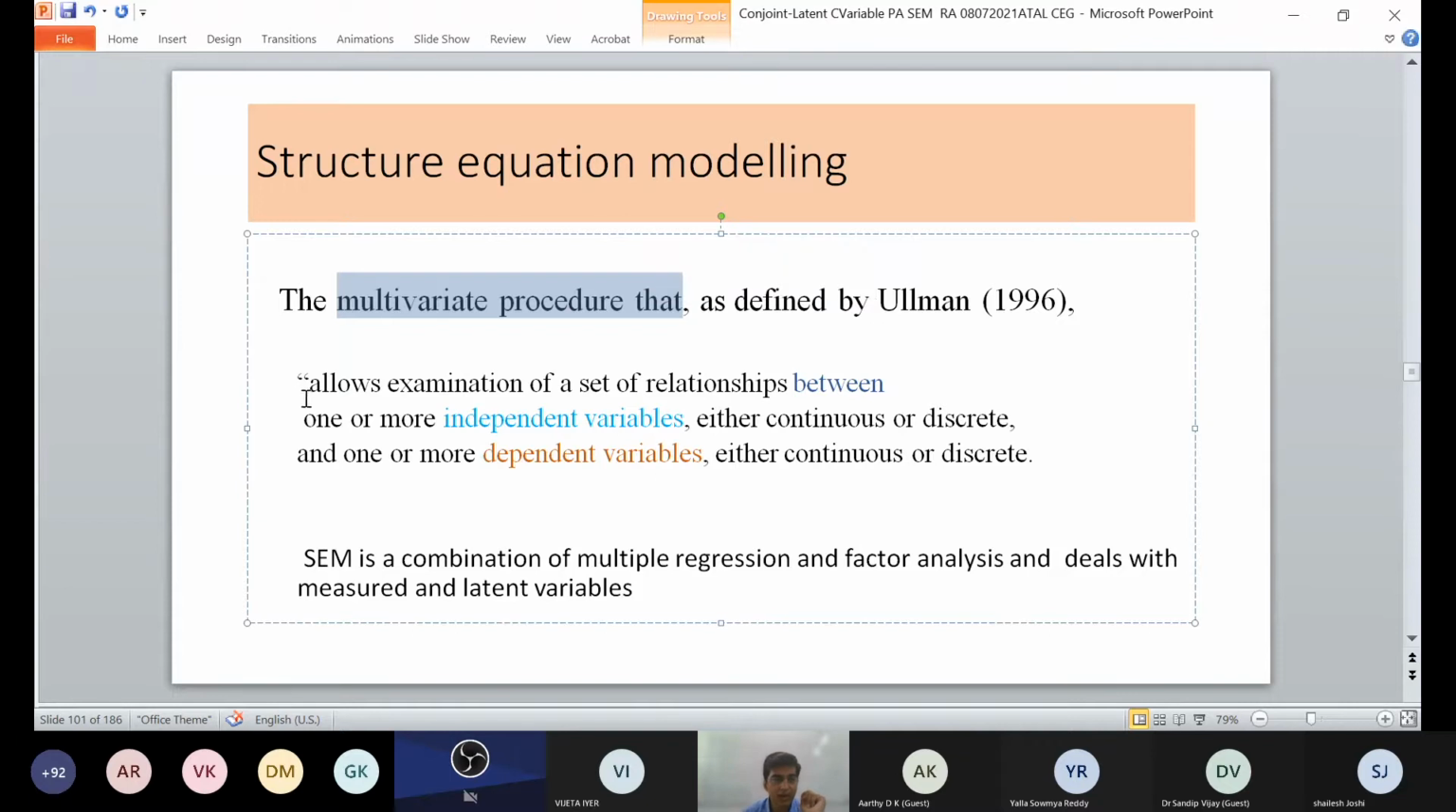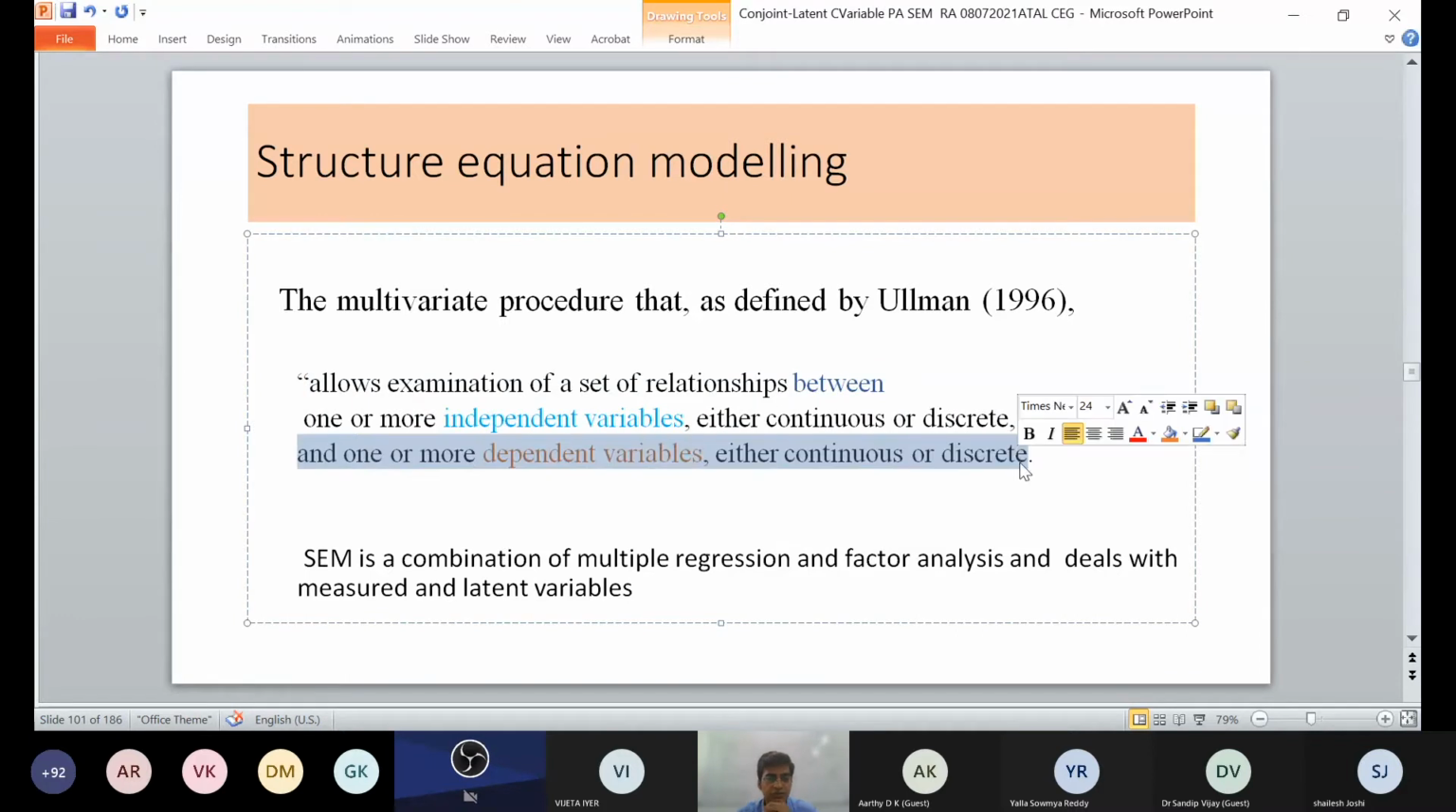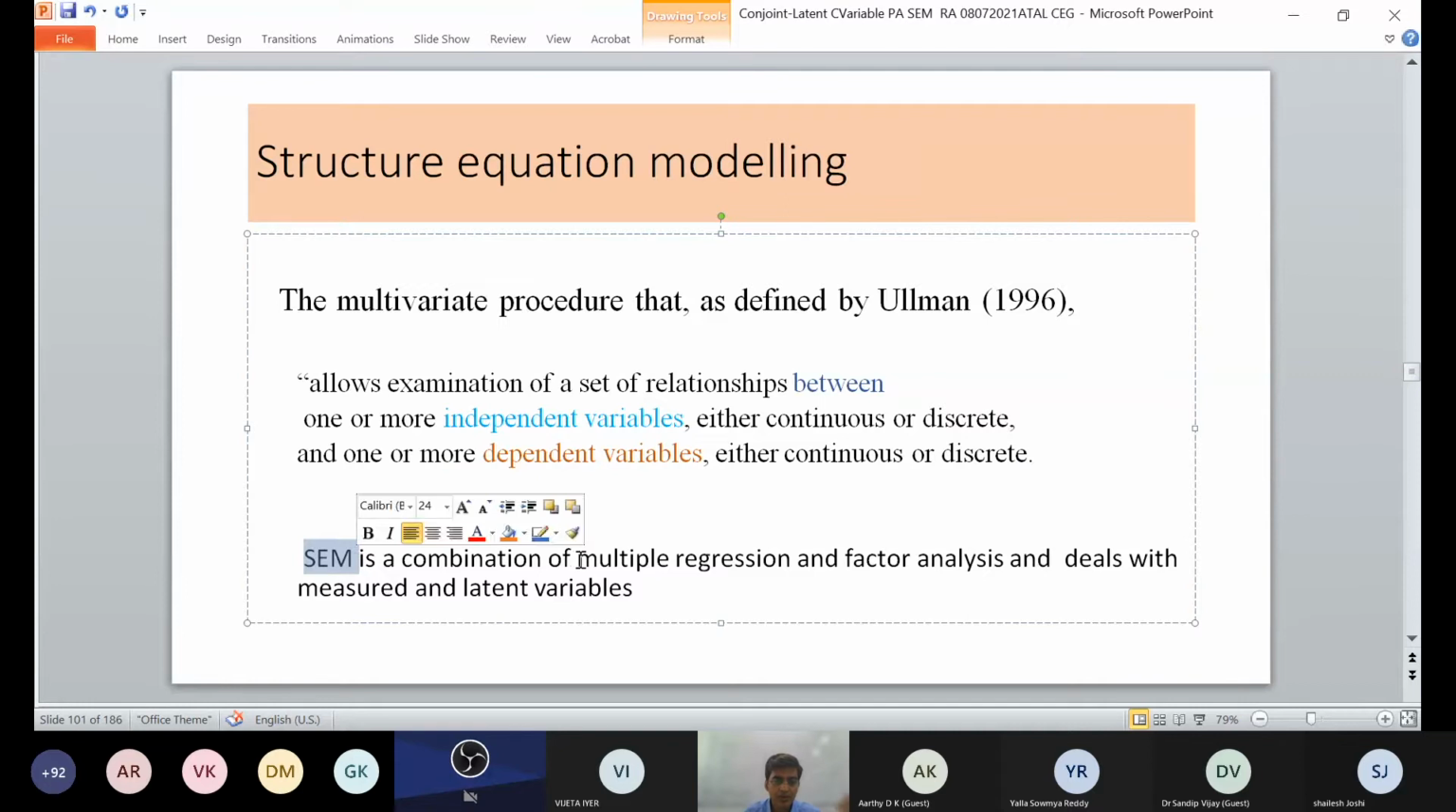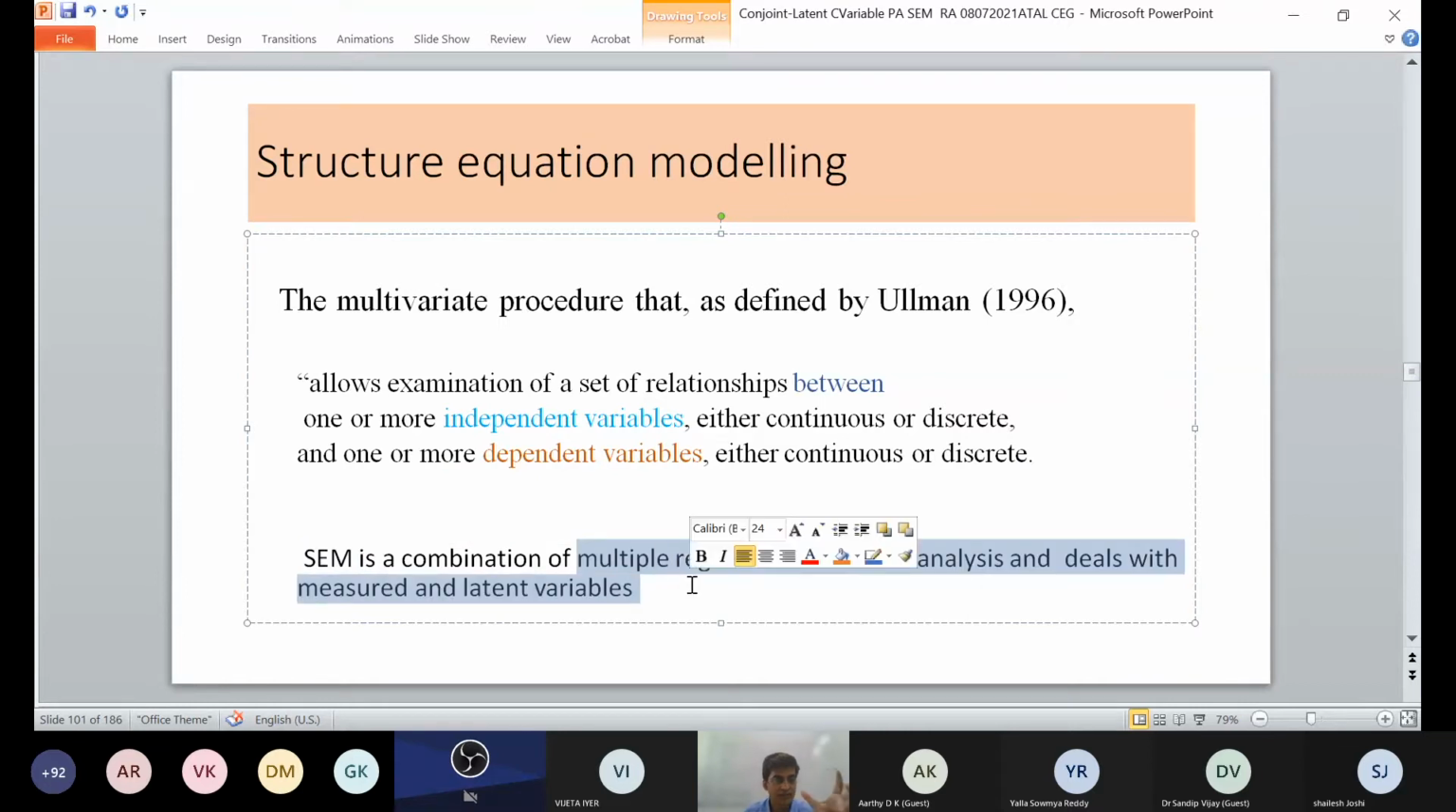It allows examination of a set of relationships between one or more independent variables, which can be continuous or discrete, and one or more dependent variables, which can be continuous or discrete. So it gives a relationship between independent and dependent variables. It may be continuous or discrete, and it can be one or more variables. In short form, it's called SEM. It is a combination of multiple regression and factor analysis, dealing with measured and factor variables.